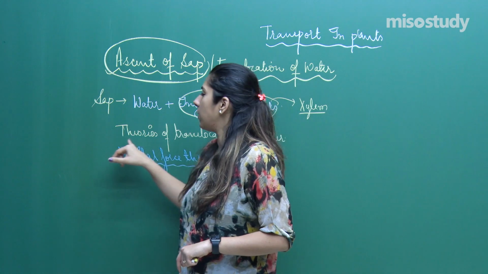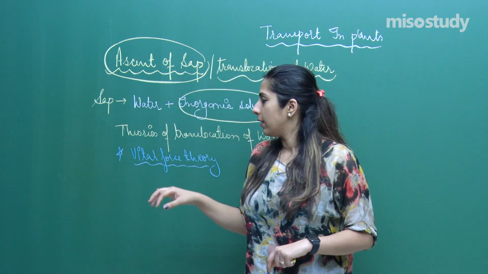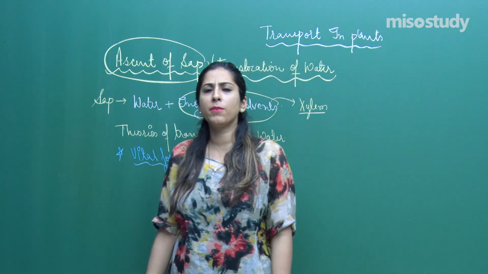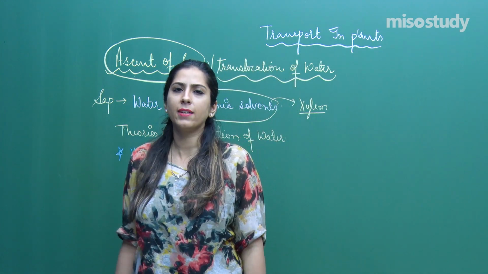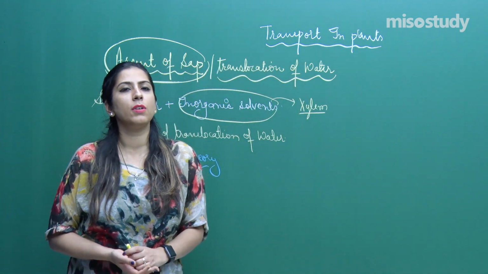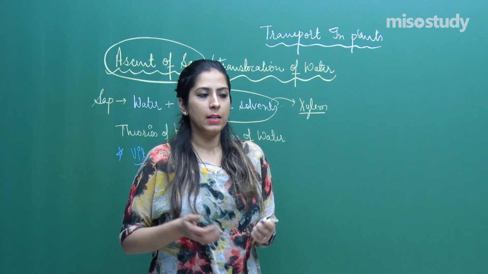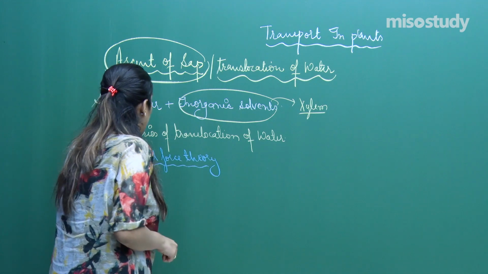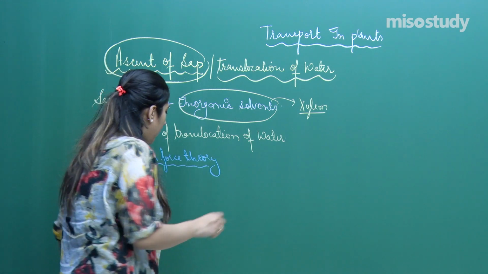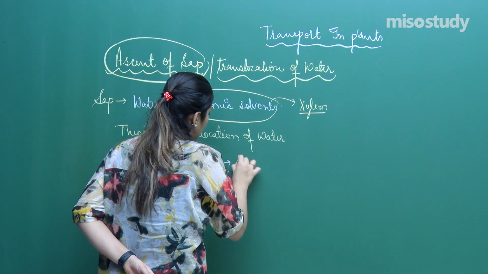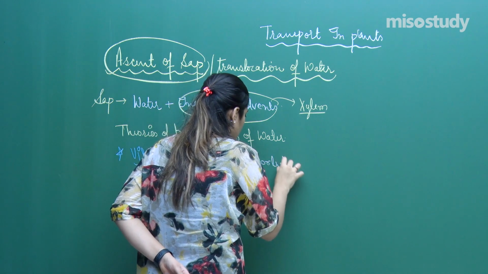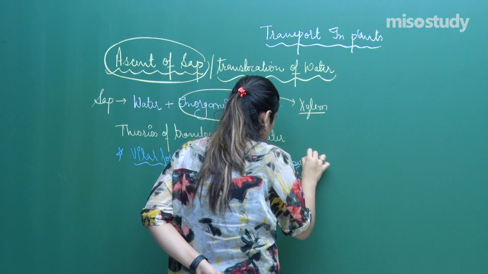The experiment was based on the fact that they killed those vital cells with the help of certain poisons, and even in the absence of the vital cells, it was seen that this translocation of water occurs. So let us write about the vital force theory, supported by Sir J.C. Bose.